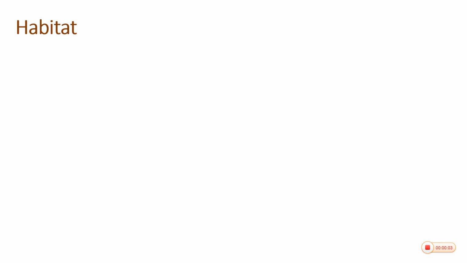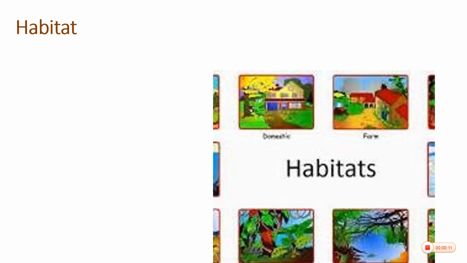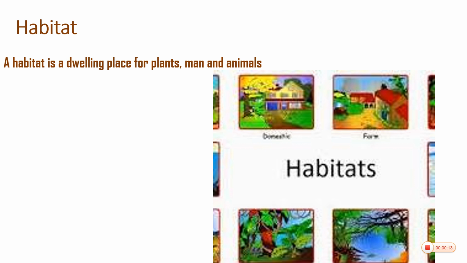Hello, today in Basic Science, we are looking at the topic habitats. Habitat simply means a dwelling place for plants, man and animals. The place where man, plants and animals live.